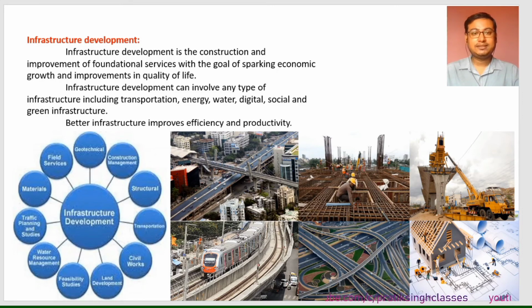Infrastructure development can involve any type of infrastructure, including transportation, energy, water, digital, social and green infrastructure. Better infrastructure improves efficiency and productivity of a place. You can see that Western countries have very good infrastructure development. That is why the quality of life there is very high. People are living with a very high standard.